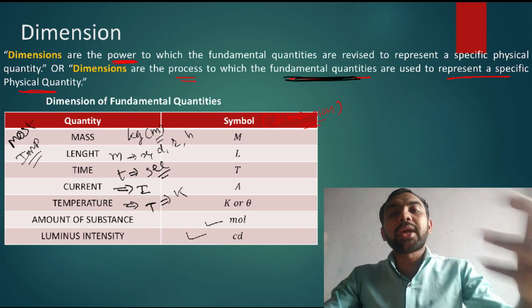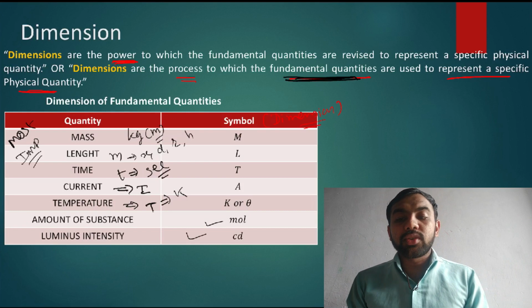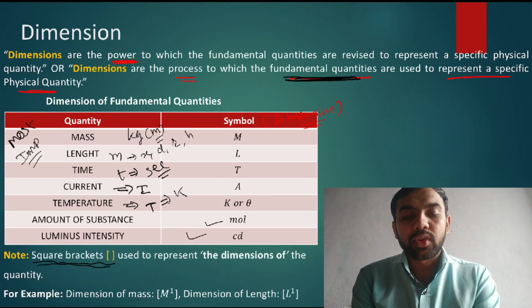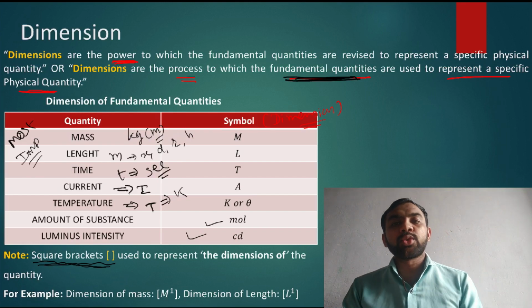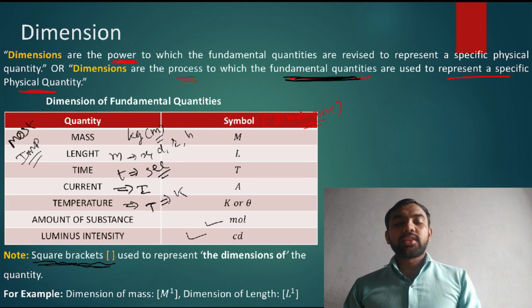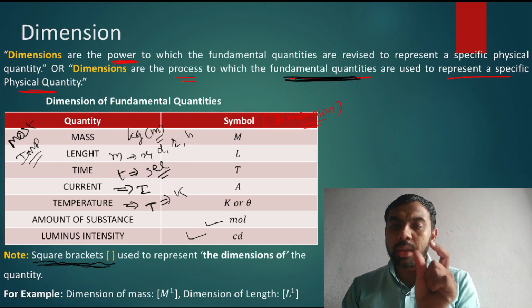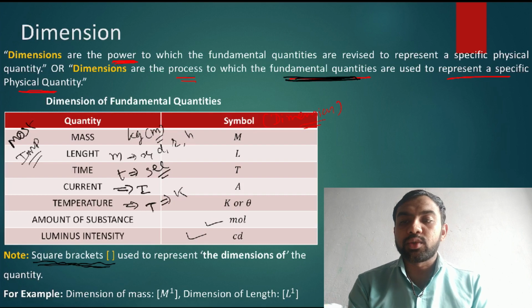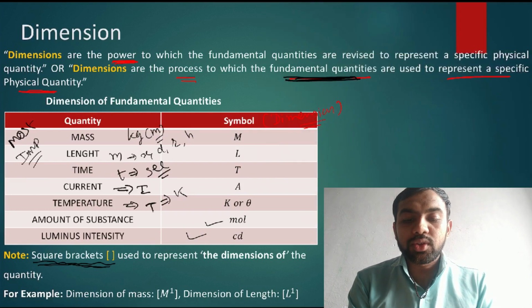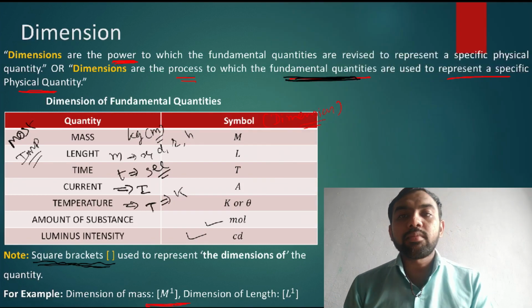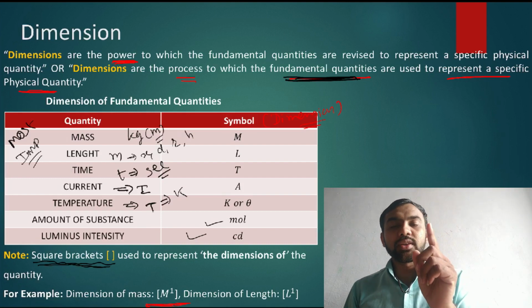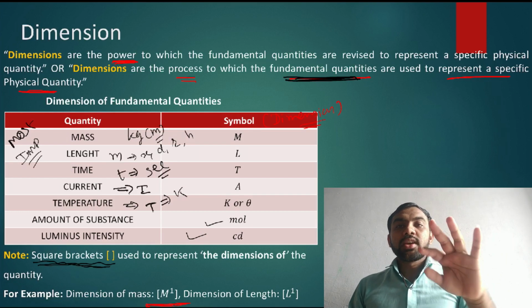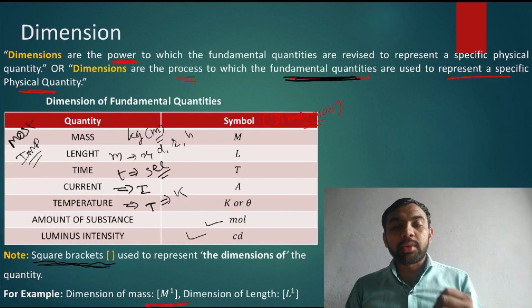Now, how to represent the dimension? Dimensions are represented by using a square bracket. You just write the dimension in a square bracket. For example, the dimension of mass is written in this way: M raised to 1, which means it is one dimension of mass. M raised to 2 means there are 2 dimensions of mass. M raised to 3 means there are 3 dimensions of mass.